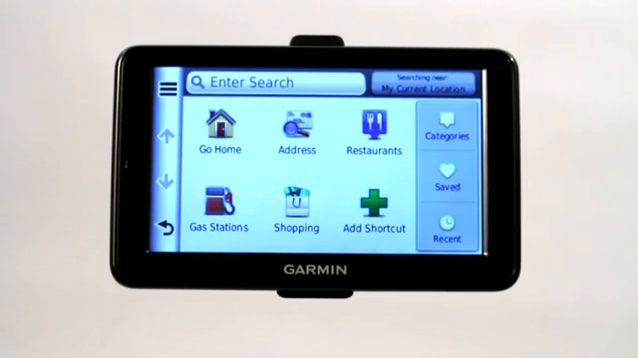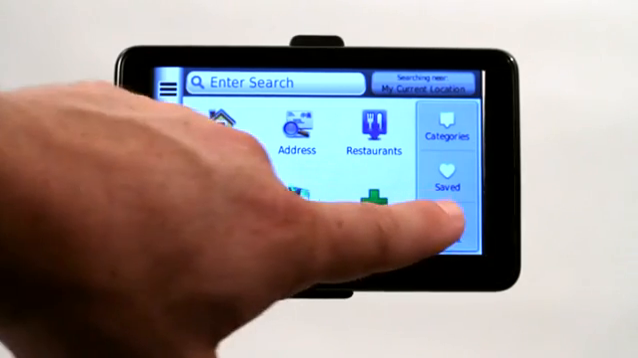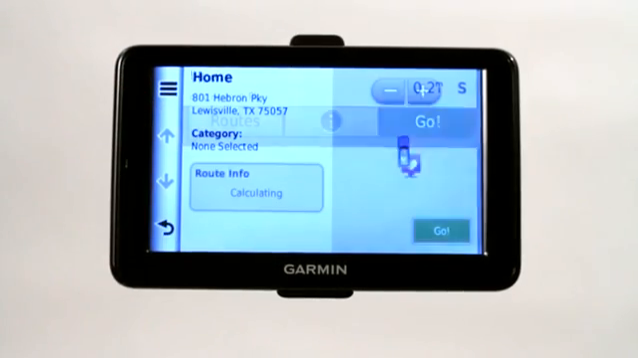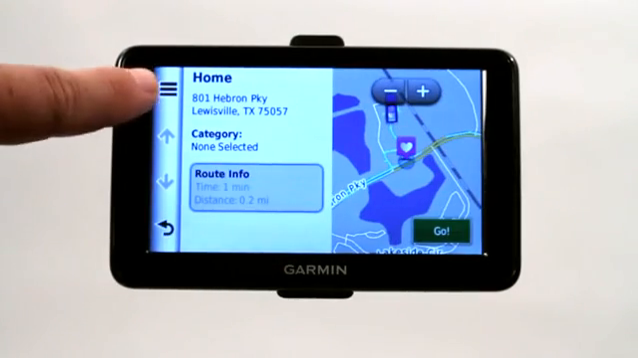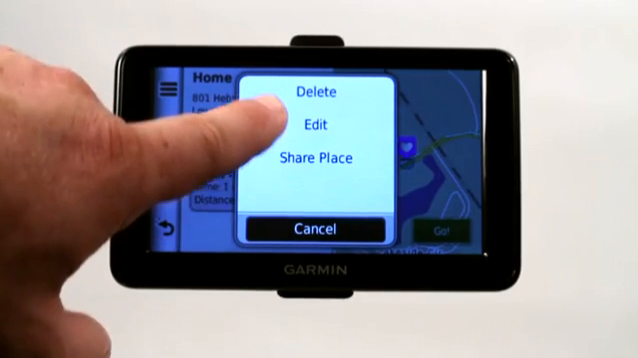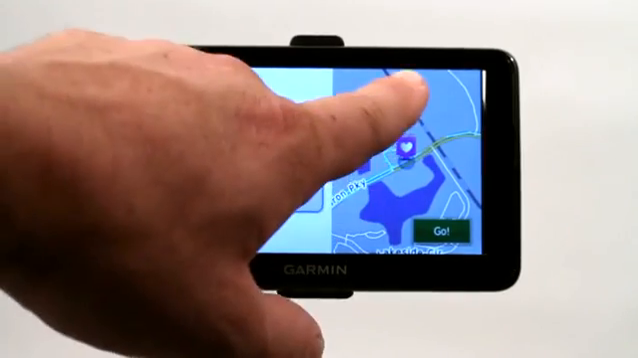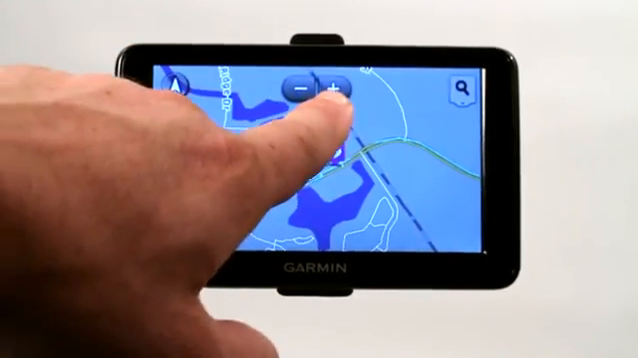Another great way to create via points is simply by going to recently visited areas and creating points by recently visited sections and saving those. If you click the I for information and then click the menu button up here, it'll give you the option to delete, edit, or share the place. You can also save the place simply by, I believe, clicking on the vehicle.